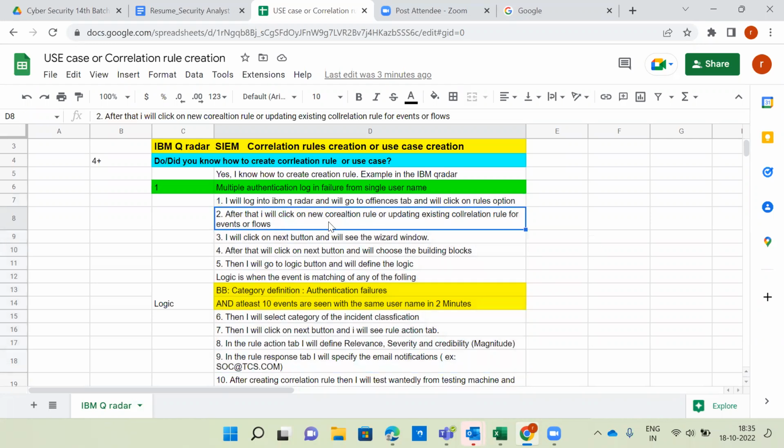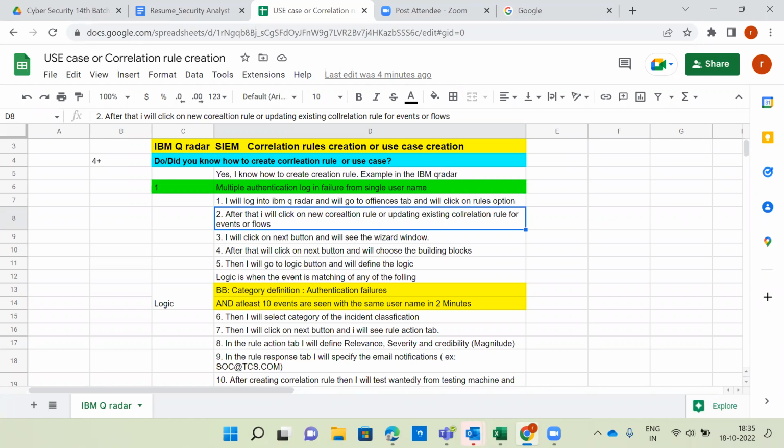After that, I will click on the new correlation rule or update an existing correlation rule for events or flows. Normally, a correlation rule in IBM QRadar is created for both events and flows. What is the reason? Anyone? As it supports both events and flows. Excellent.